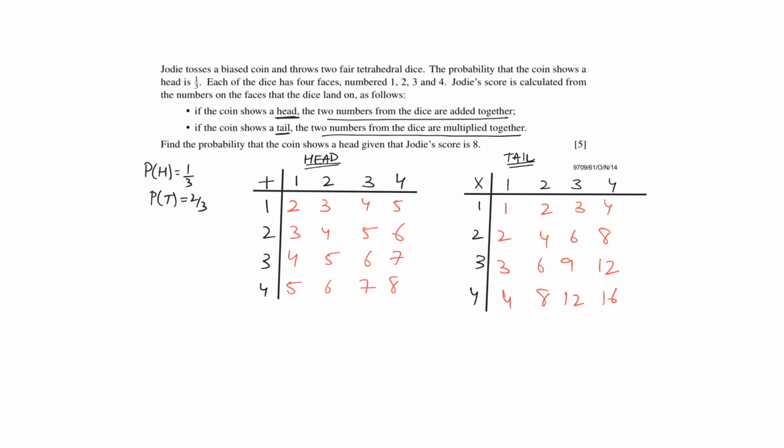Alright. Now you need to find the probability that the coin shows a head given that Jody's score is 8. It's a conditional probability. You want to find the probability that it's a head given that the score is 8. So since it's a conditional probability, the denominator will have probability that the score is 8, and the numerator would be the intersection of having a head and the score is 8. Now you need to carefully understand this question.